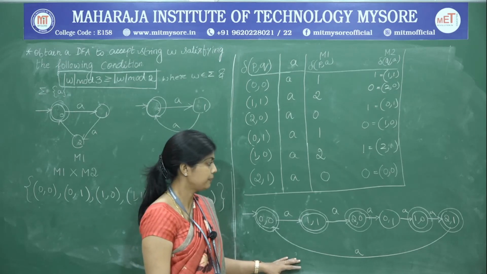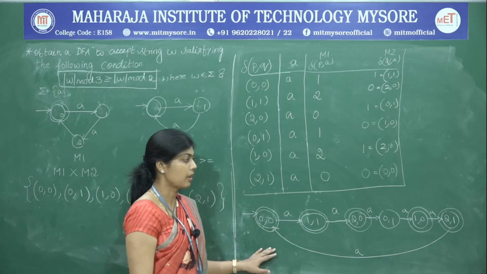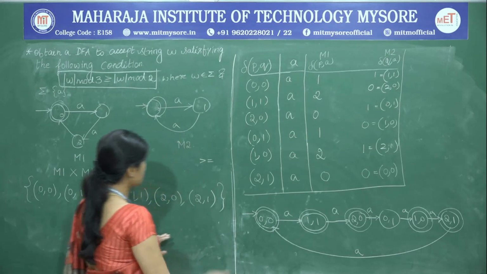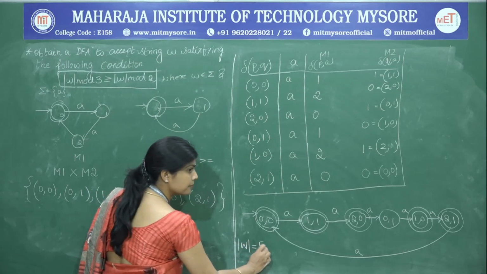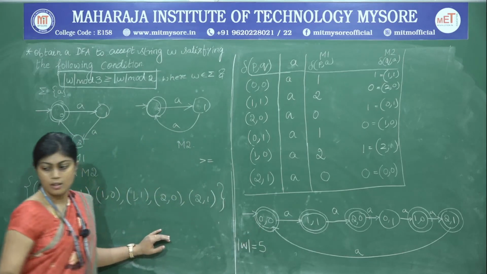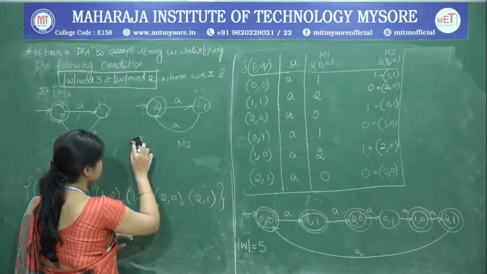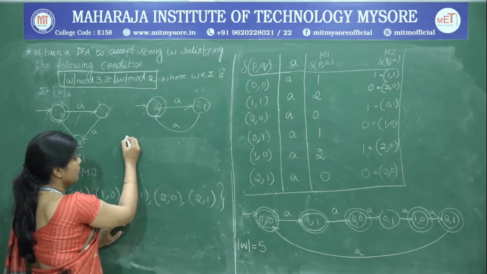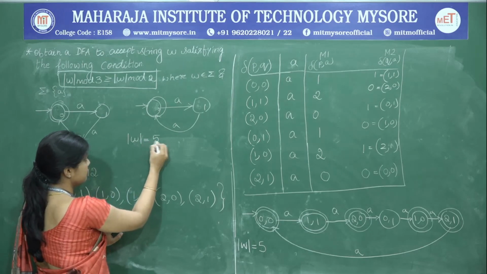of the DFA. In order to verify whether the diagram is correct or not, we will pick up a string. Suppose the string length is 5.